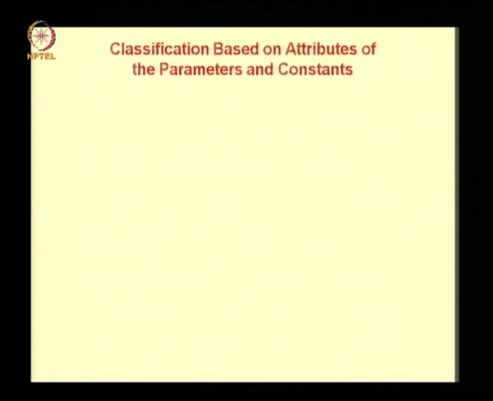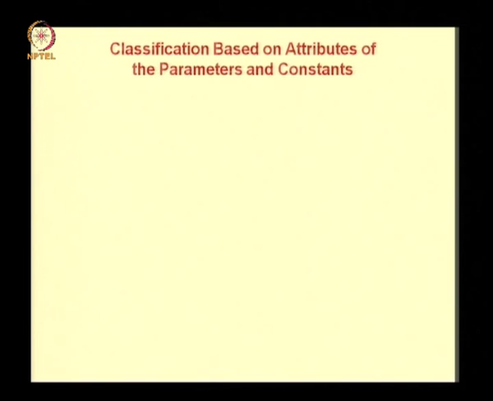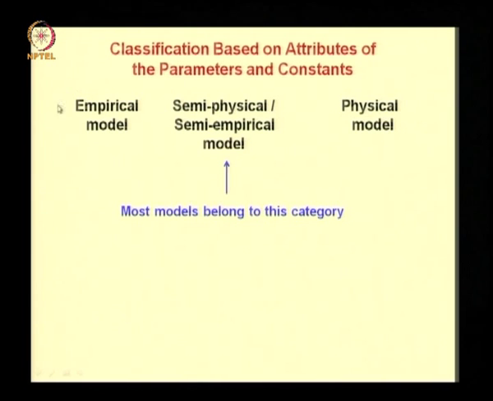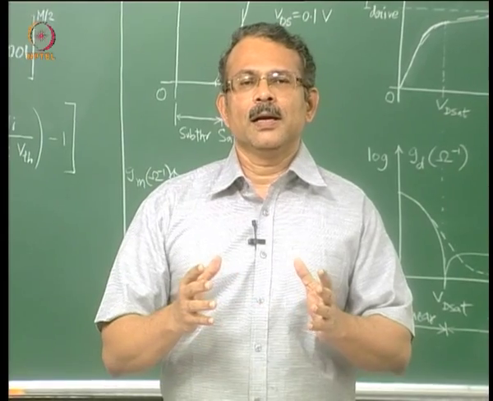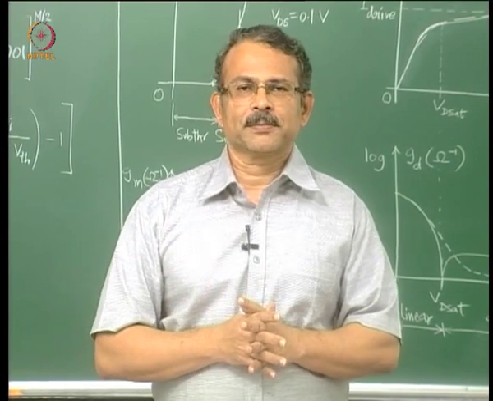Now let us consider another classification that is based on attributes of the parameters and constants. If none of the parameters have physical meaning, then the model is said to be empirical. On the other hand, if all parameters in the model have a physical meaning, then it is a physical model. However, most models belong to the category of semi-physical or semi-empirical. This is because it is difficult to model all physical effects in an equation which is computationally efficient.